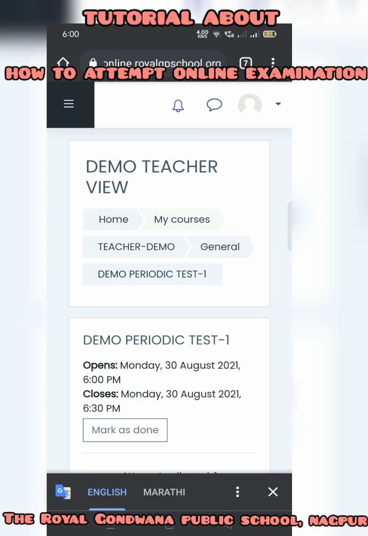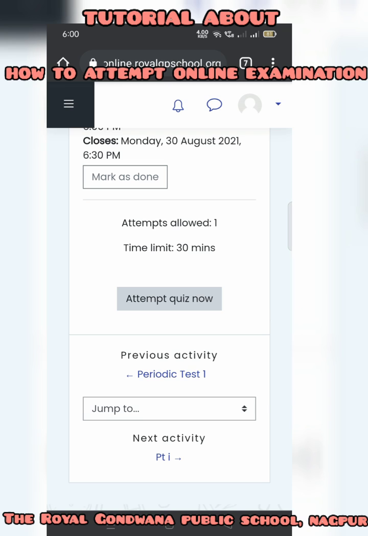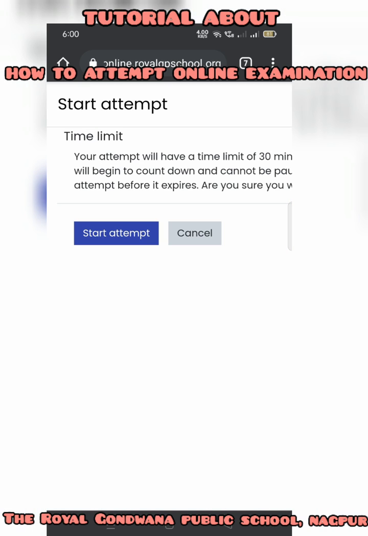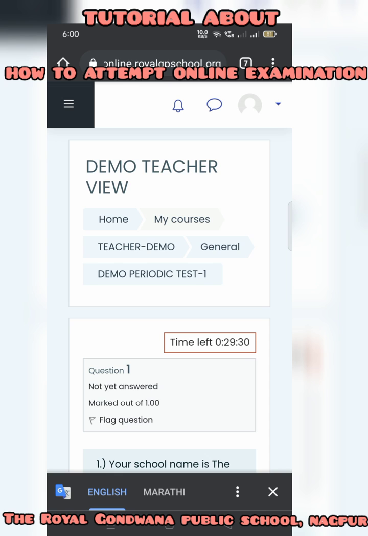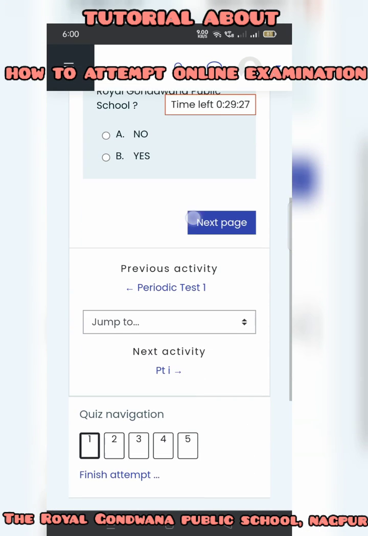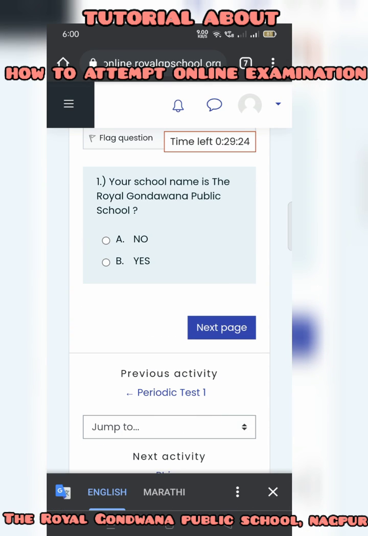See, now the time is 6 p.m., and when I refresh the page, the button is highlighted with the name Attempt quiz now. We need to click on that button. It will prompt whether we need to start the paper or not. You need to click on Start attempt. Once it has started, you can see the first question is published.